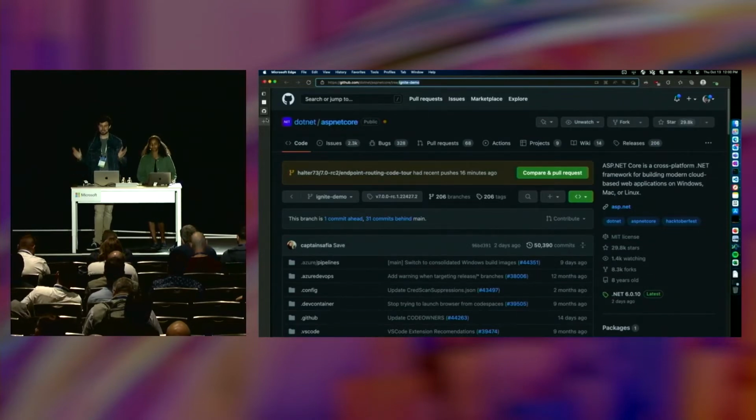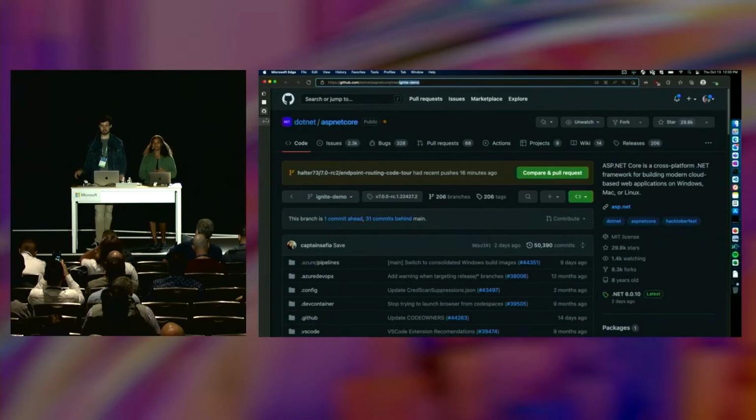And we're excited to show you the magic behind minimal APIs, which were introduced in .NET 6, and we've really done a lot to improve the experience in .NET 7. And this is going to be a 400-level course. That's the idea, like a developer deep dive. So we're going to try to get into the guts of how it's implemented, hopefully give you a better understanding of how to use everything.